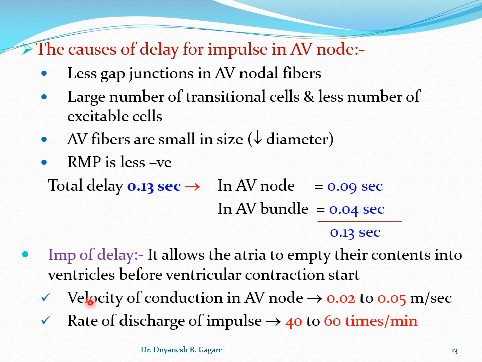Now see, the velocity of conduction in the AV node is very slow, 0.02 to 0.05 millisecond. And the discharge rate of the AV node, as I told, if we allow it to generate the impulse in the AV node, is 40 to 60 times per minute. Okay, next slide.